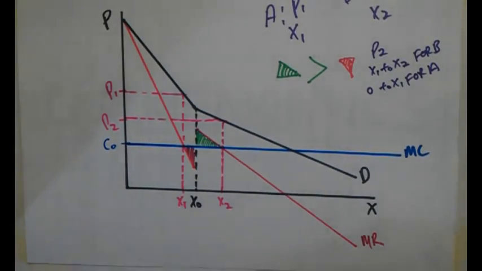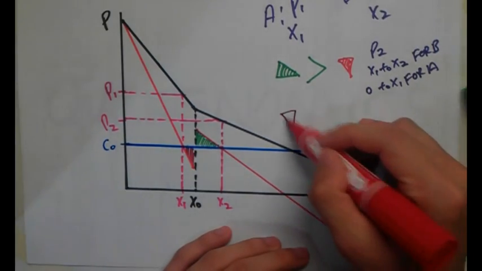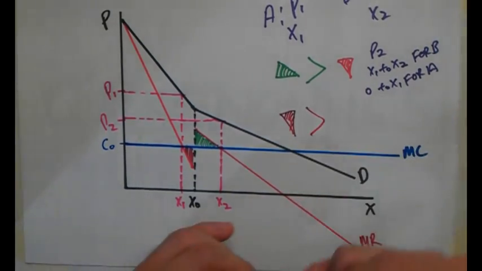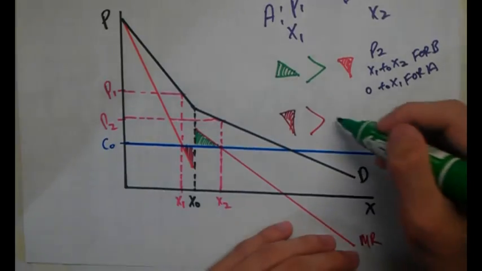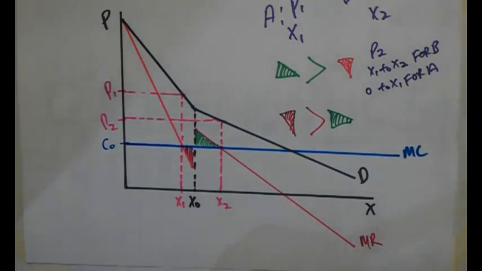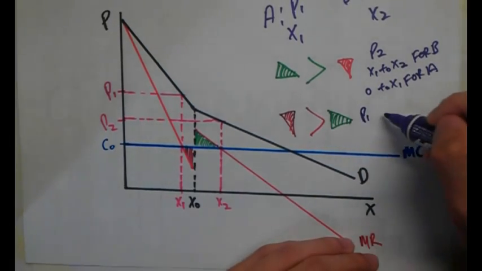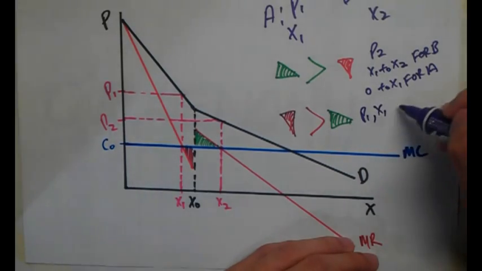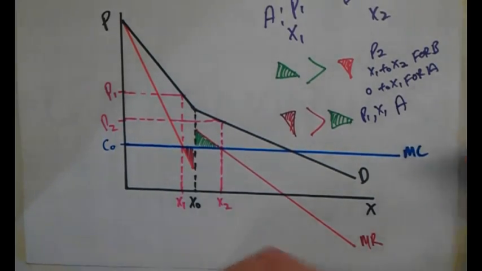But what if it's the other way around? What if the area of loss is bigger than the area of gain? If I'm not gaining anything, if I'm going to be losing more, then why should I even venture into the other market? So this answer is very simple. Just charge at P1, produce X1, and cater to market A. That's all. So we have answered questions A, B, C.